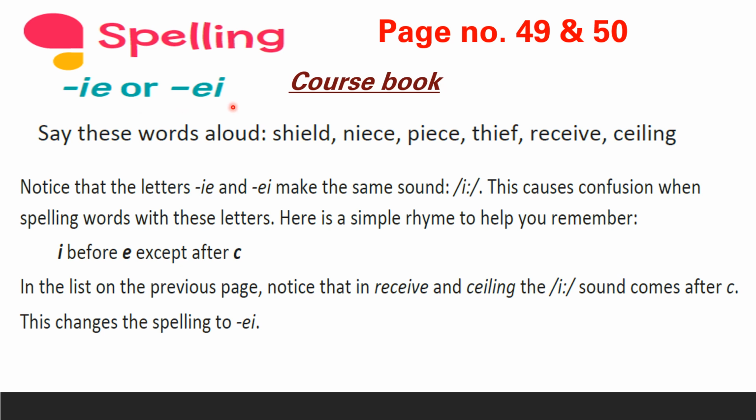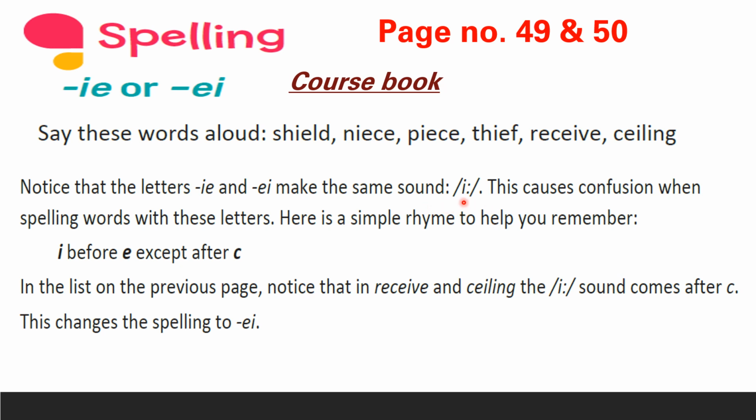IE or EI. This is really a confusion. Look here. Say these words aloud. IE or EI. Check here. Now we are going to read these words loudly along with me. Ready? Be attentive, children. Come on, start. Shield, knees, peace, thief, receive, ceiling.